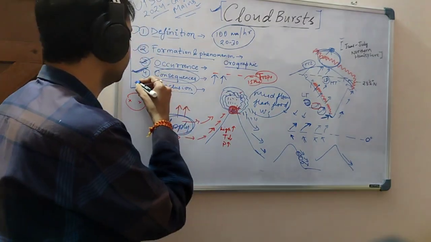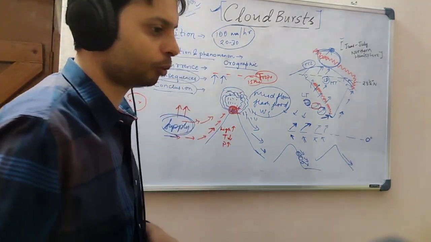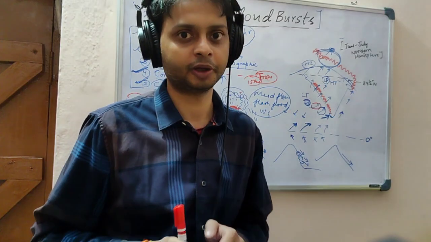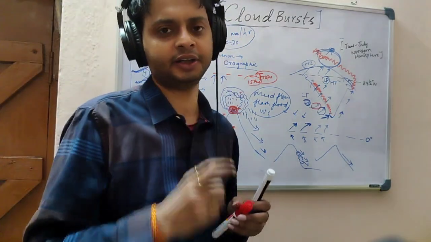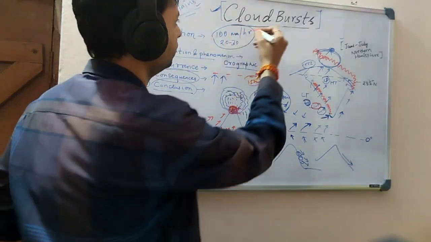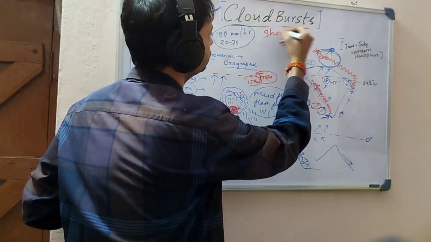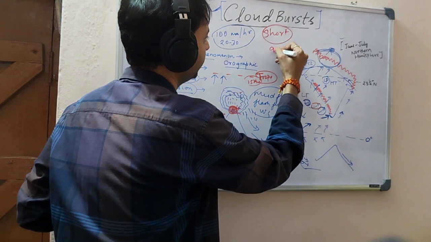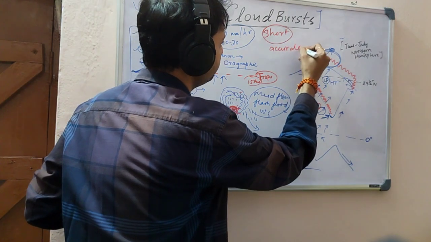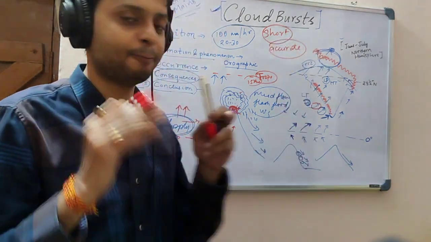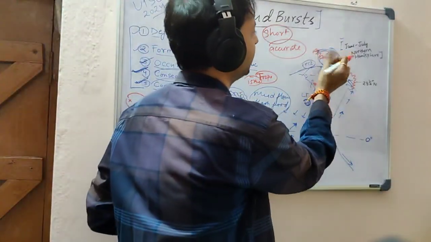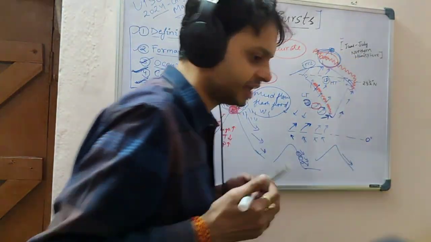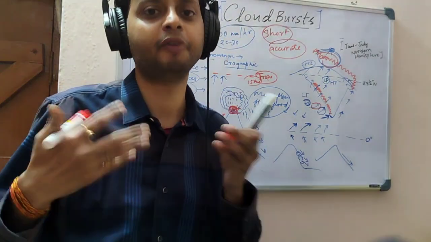When we conclude this topic, we have to conclude that we cannot predict the accurate timing, because it is of very short duration, but we can have mitigation measures. We can have mapping techniques and radar techniques to find the exact locations where it has happened and where there are chances of heavy rainfall in the future.